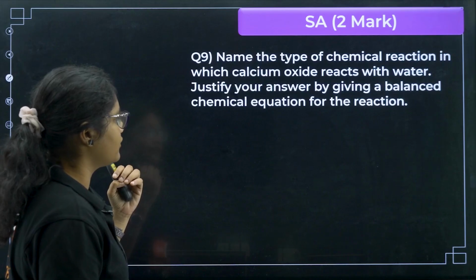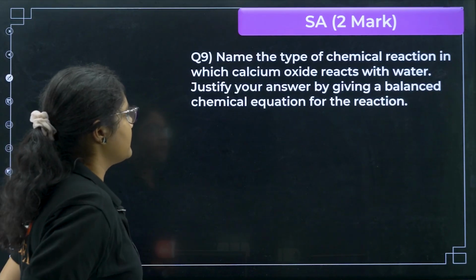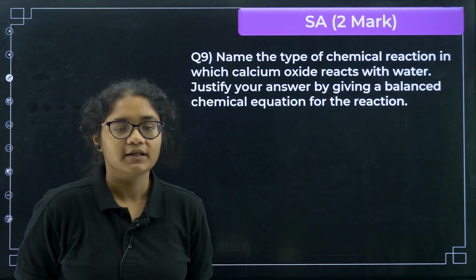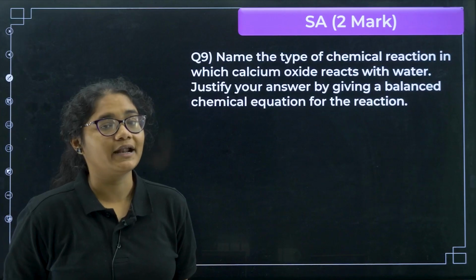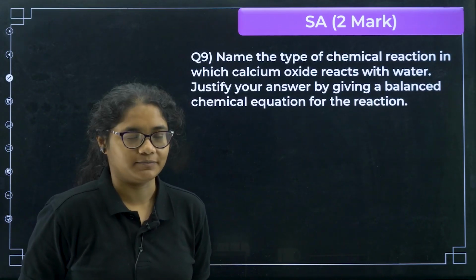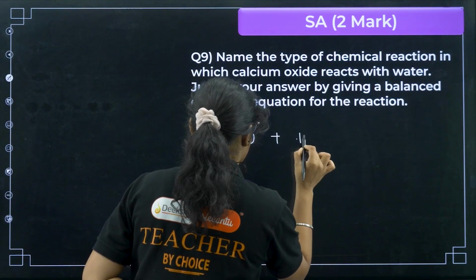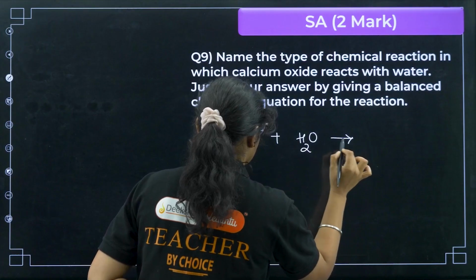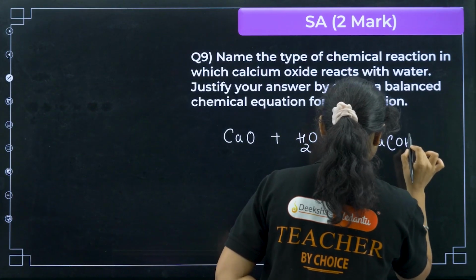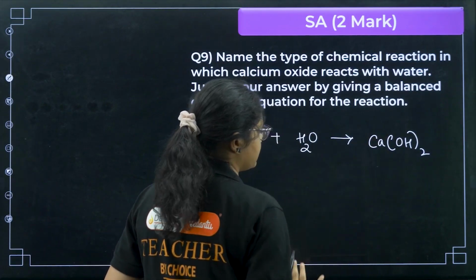Next, name the type of chemical reaction in which calcium oxide reacts with water. Justify your answer by giving a balanced chemical equation for the reaction. When calcium oxide reacts with water, we get calcium hydroxide, and this is a combination reaction. So what is the reaction here? First you need to write calcium oxide plus water gives you calcium hydroxide. We can balance it: we have 2 oxygen and 2 hydrogen, it is already balanced.